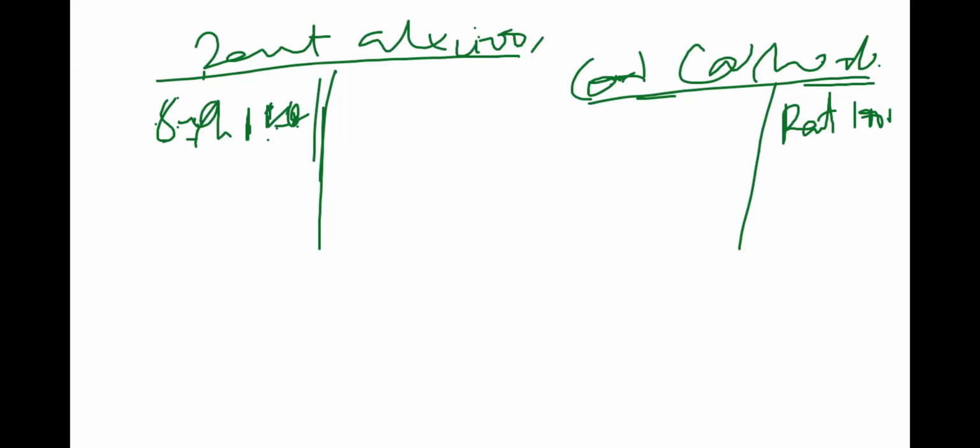And we are debiting it because it's a nominal account. And the rule for nominal accounts: debit all expenses and losses, credit all incomes and gains.